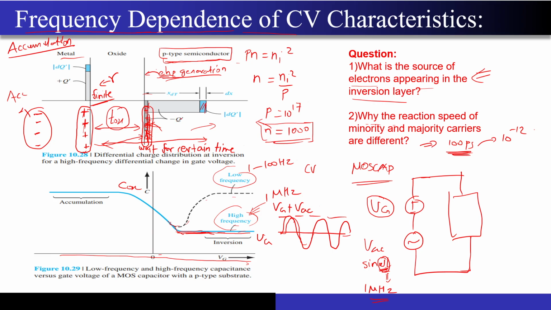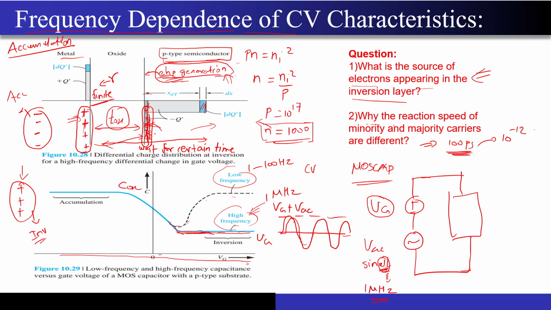Now if I operate this in the inversion mode, that is if I apply a positive voltage, there are not abundant electrons present. The source of electrons is majorly the electron-hole pair generation in the depletion region. I have to do something to speed up this electron-hole pair generation process to increase the speed of this device, that is, the speed with which the device can respond to the frequency that I am applying at the gate.